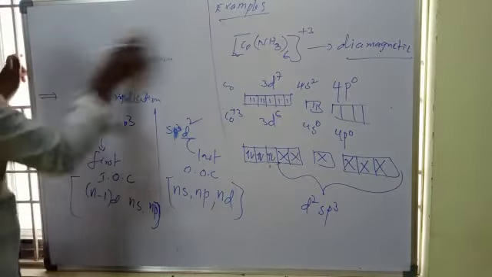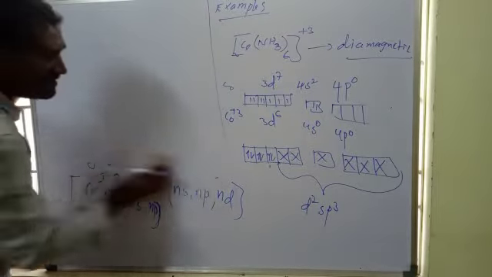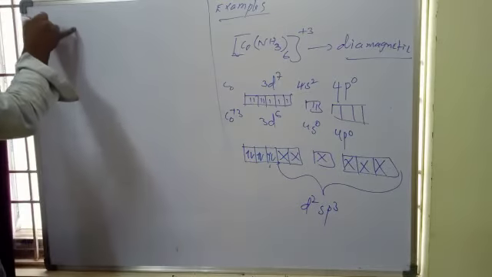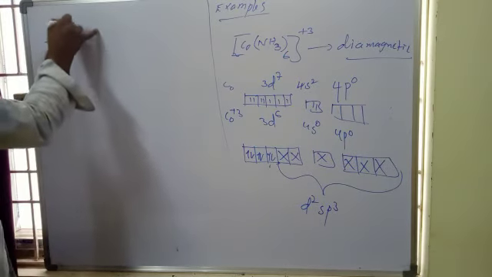Now I am writing the properties of this complex.